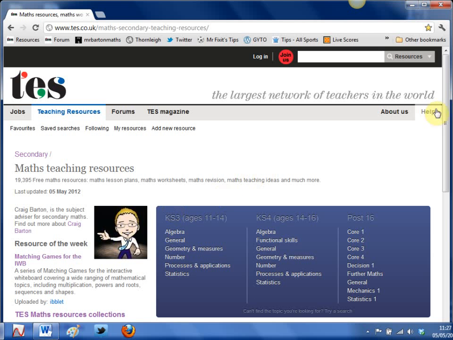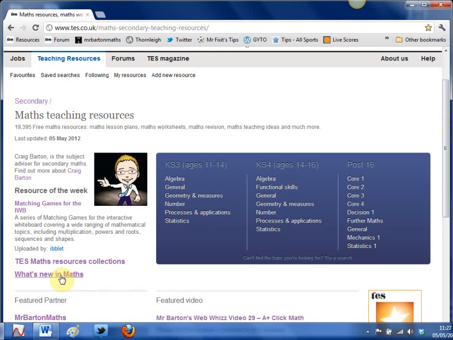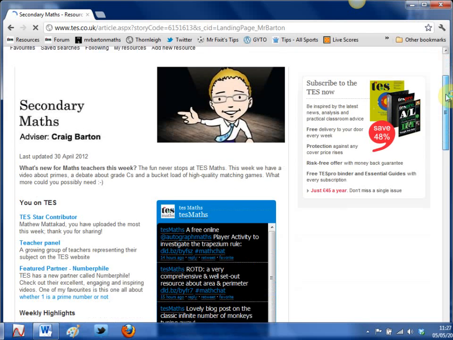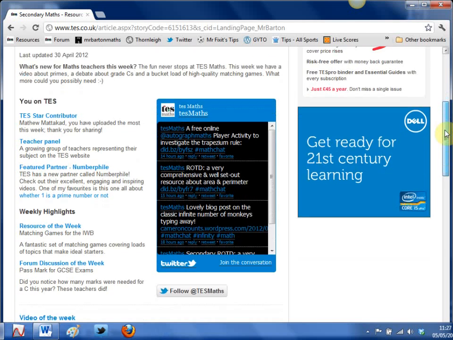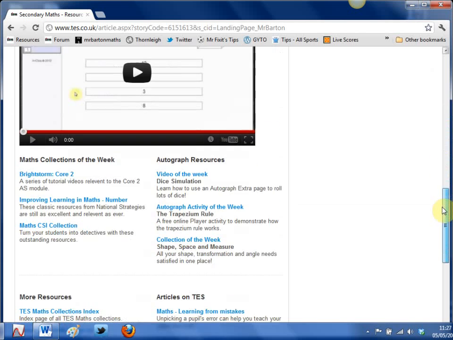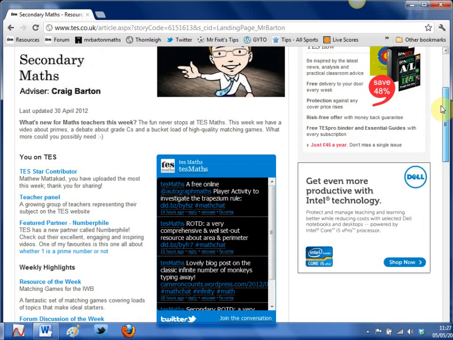Now hopefully this is a page that you're all very familiar with. I don't know who this cartoon's supposed to be of, but if you just scroll down, the thing I wanted to show you was this: what's new in maths. This is my page that I update each week. It has my Twitter feed on there, and also links to resources of the week, discussions of the week, contributor of the week, the Web Whizz videos, autograph resources, collections of the week and so on. However, that's not what I want to look at.